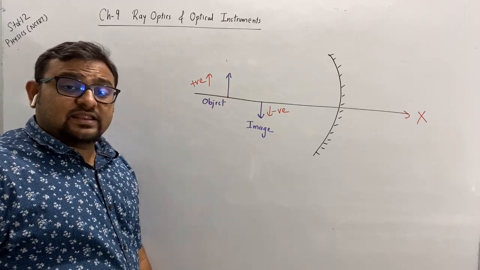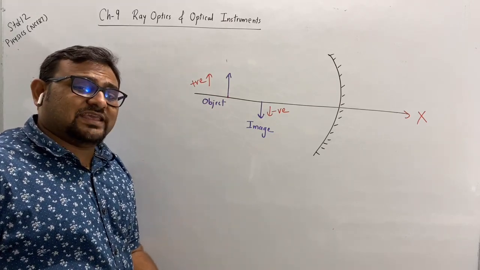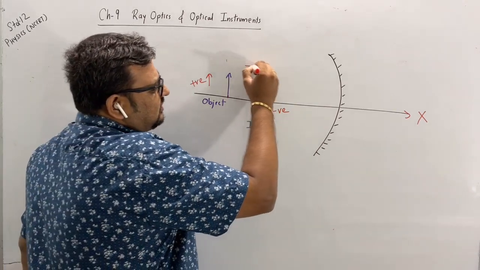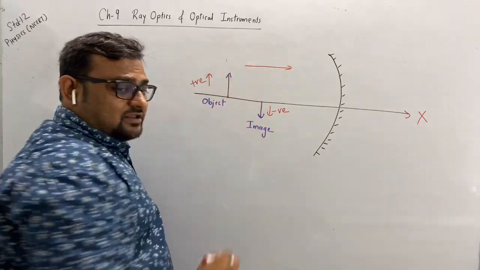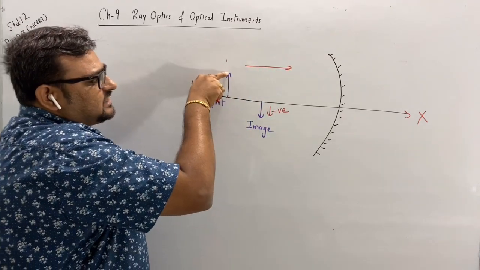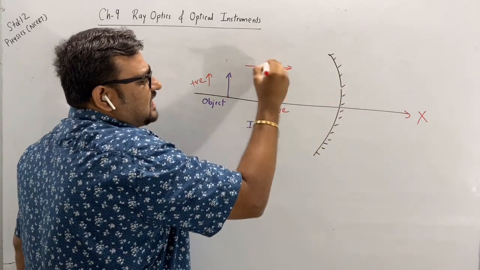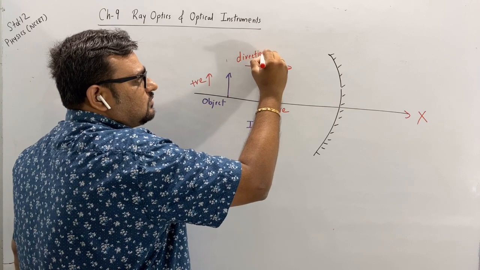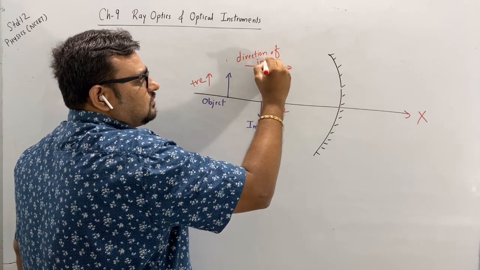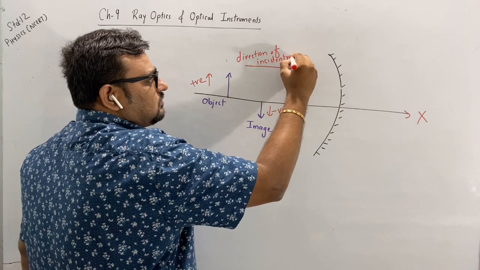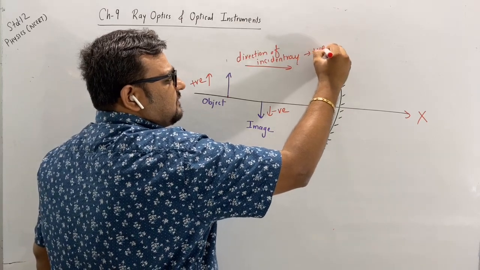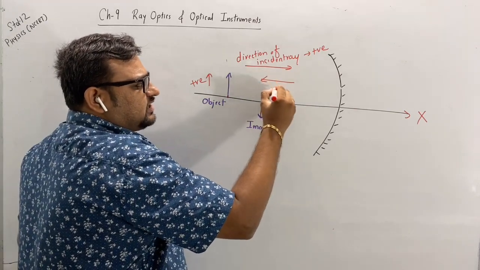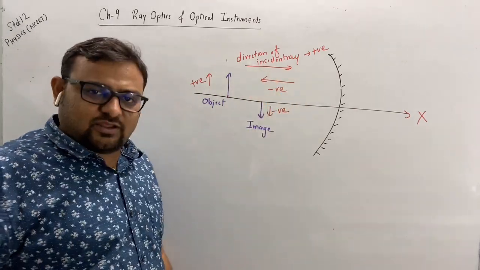Then the direction of the incident ray. When you are calculating the direction, see, the light ray will be incident in this direction, so the direction of the incident ray is positive, and the opposite direction is negative.